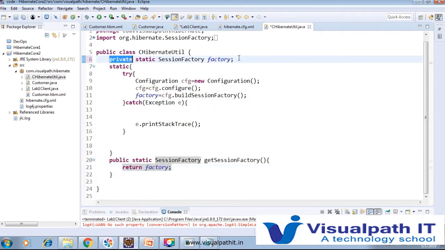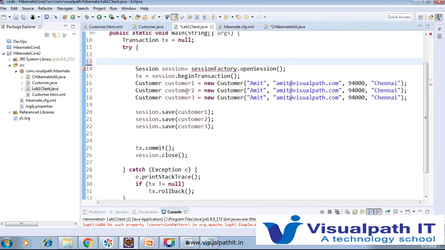Here this field is private. We can change anything, but here our target is that code duplication will be removed. So we already removed it here, and we need that SessionFactory object.